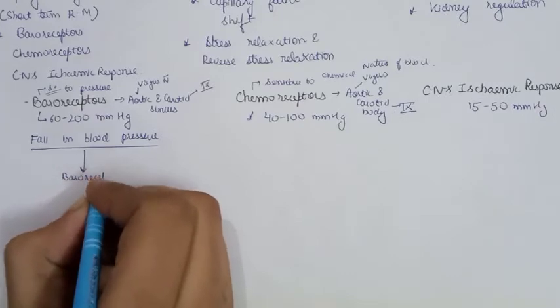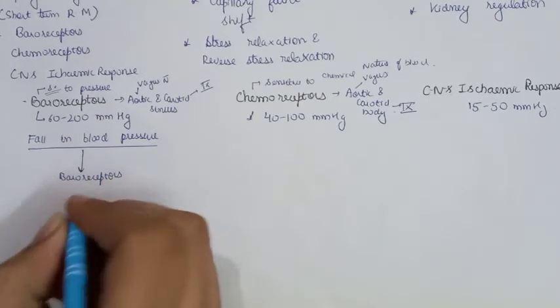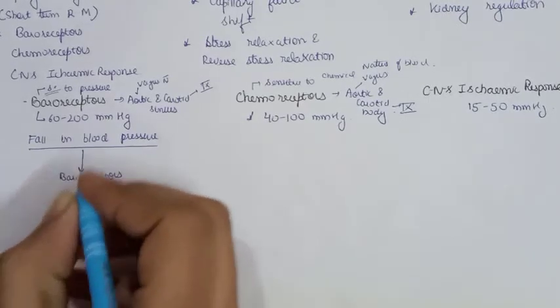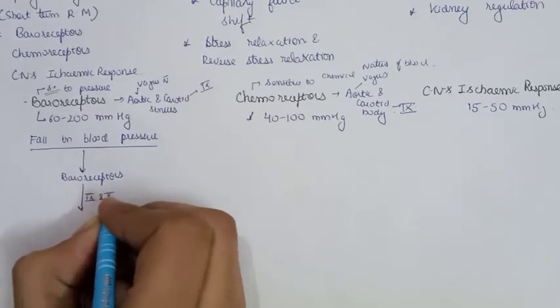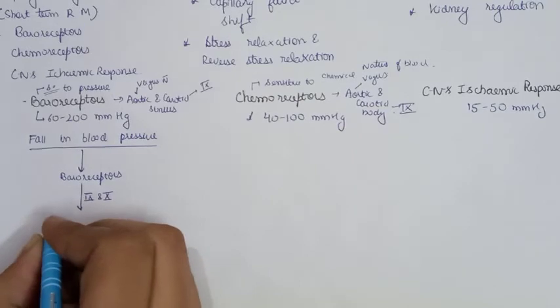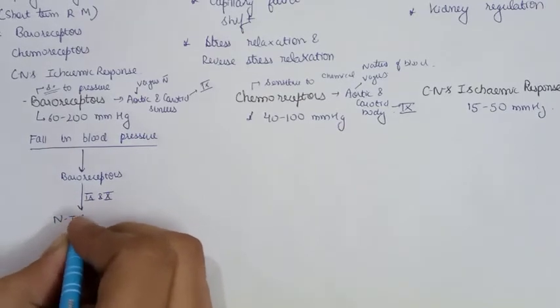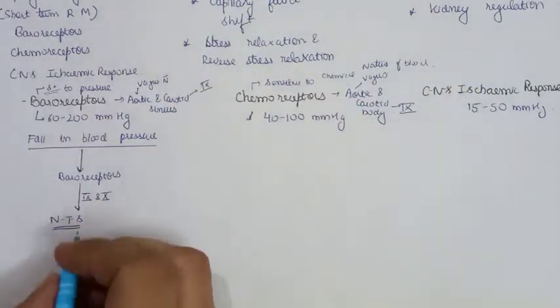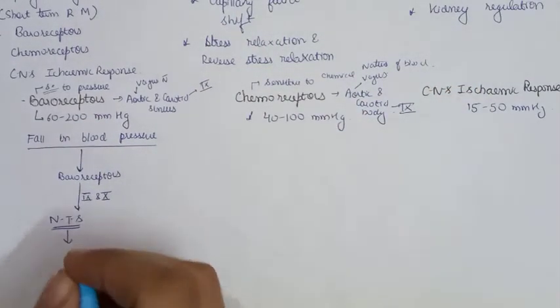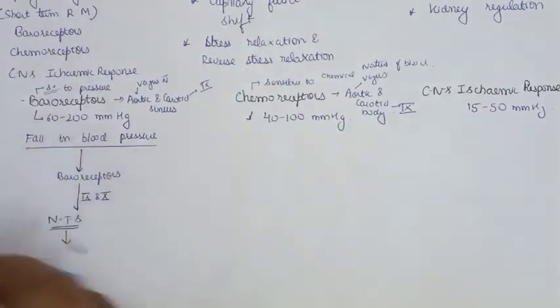The impulses from baroreceptors will go via the 9th and 10th cranial nerves and reach the nucleus tractus solitarius. The NTS we have already discussed in the anatomy part. You can have a look at the playlist section and see the various functions of the nucleus tractus solitarius and the location of the different nerves.